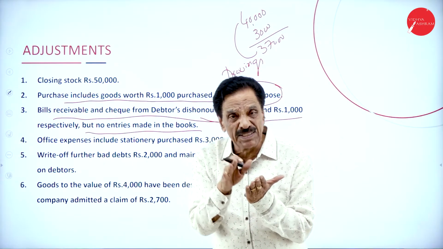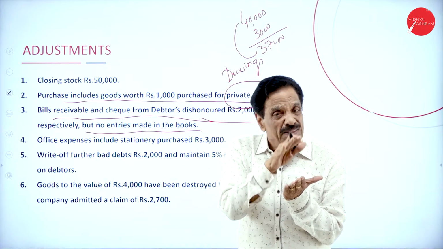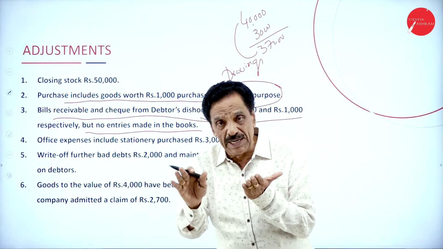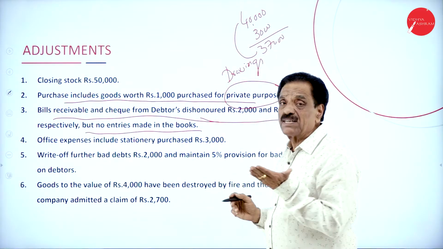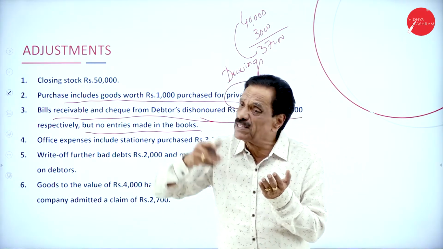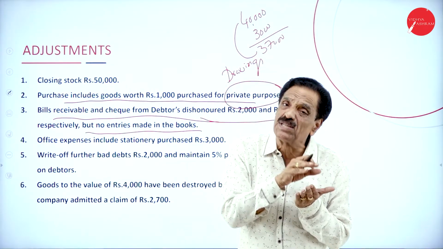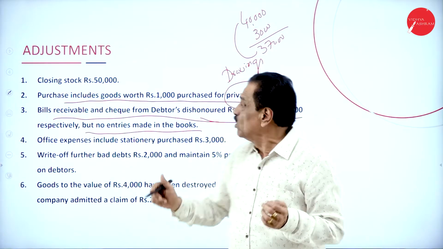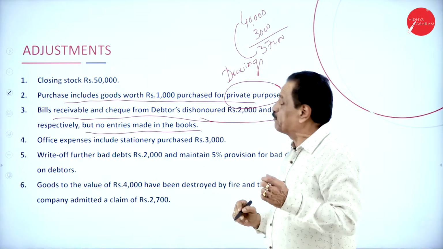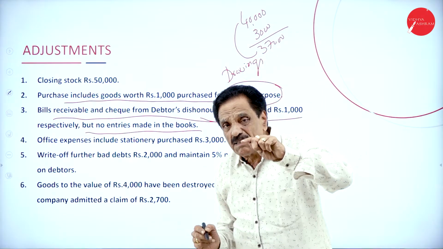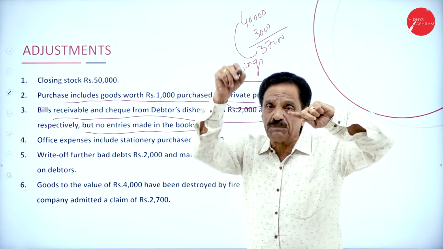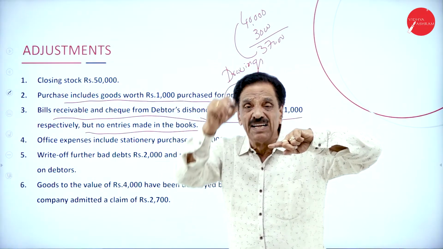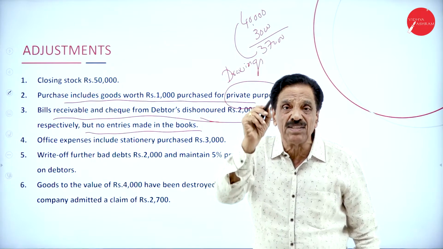As per the example, 3,000 of BR is dishonored. The bill is presented to the bank and dishonored, meaning no money is there, so once again he becomes a debtor to the extent of 40,000. That means deduct from BR, add to debtor.